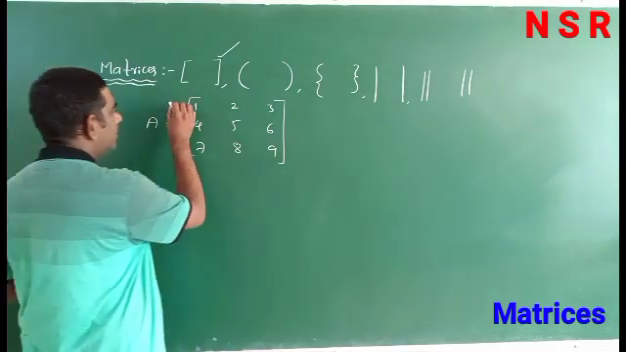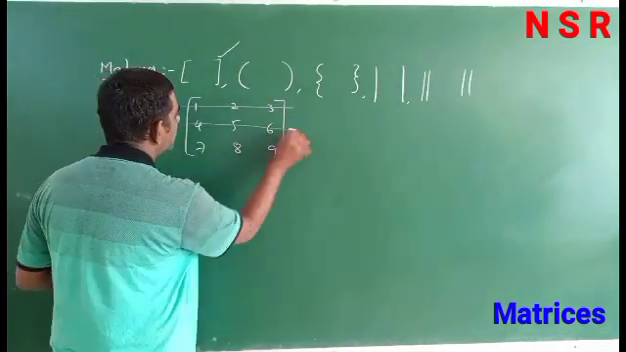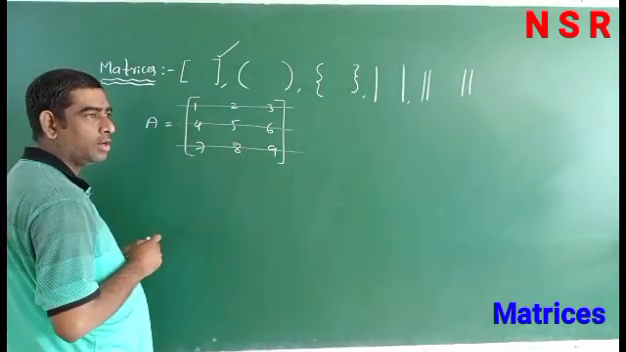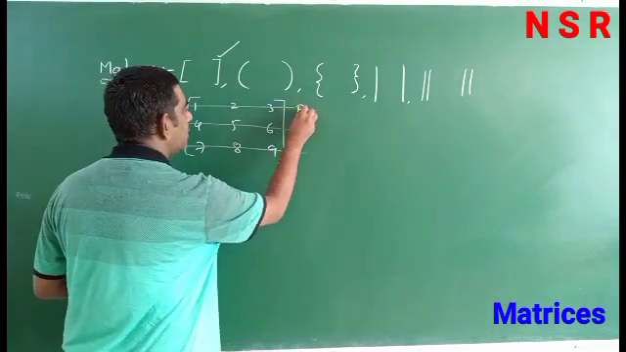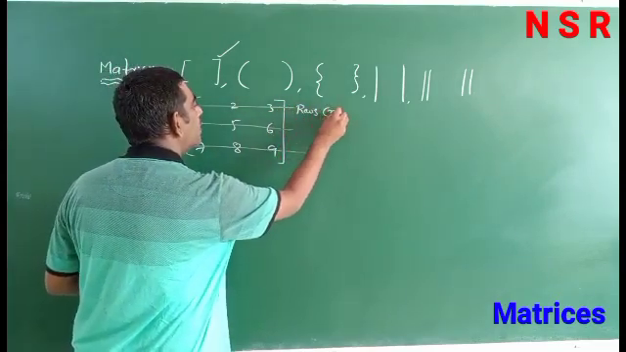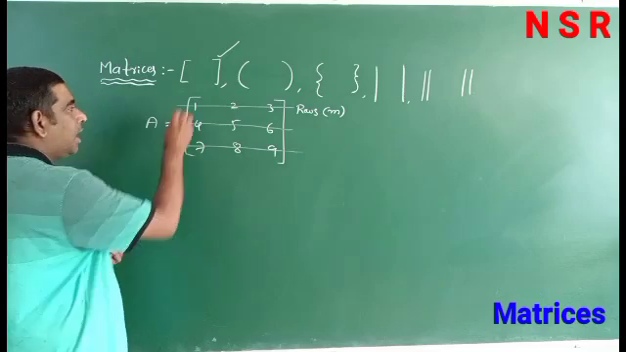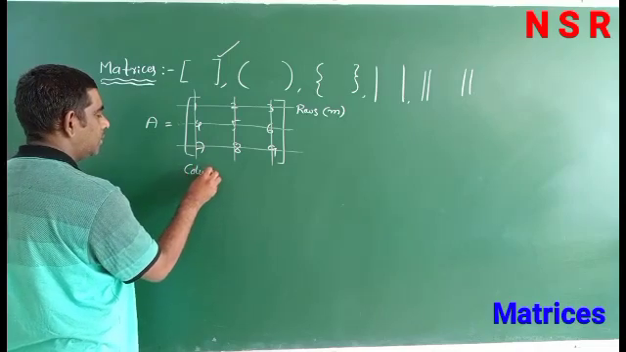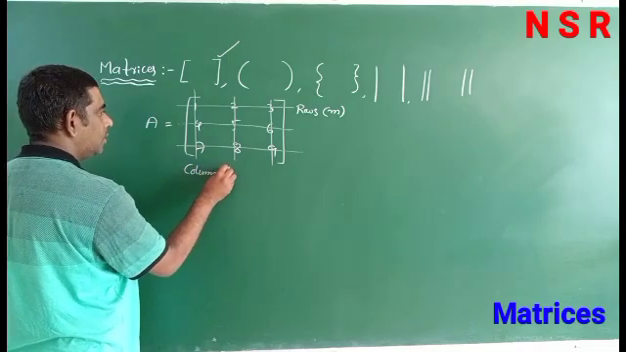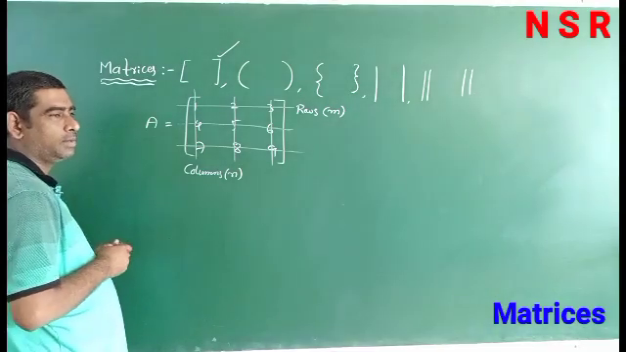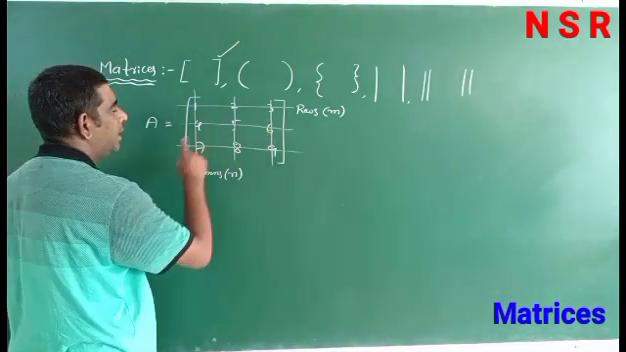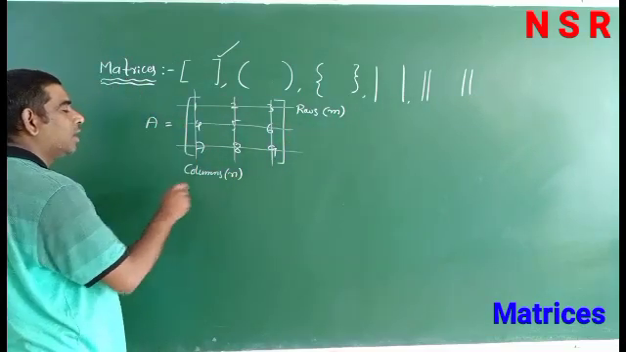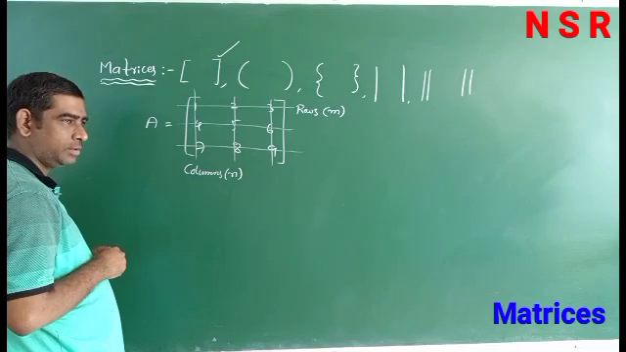The horizontal lines in this matrix are called rows, denoted by small m. The vertical lines are called columns, denoted by small n.